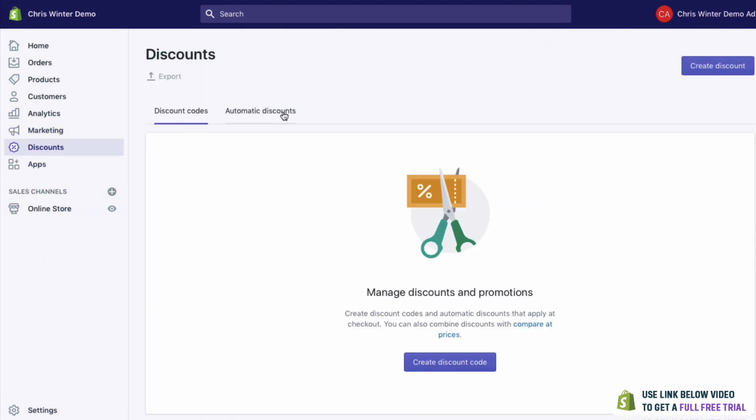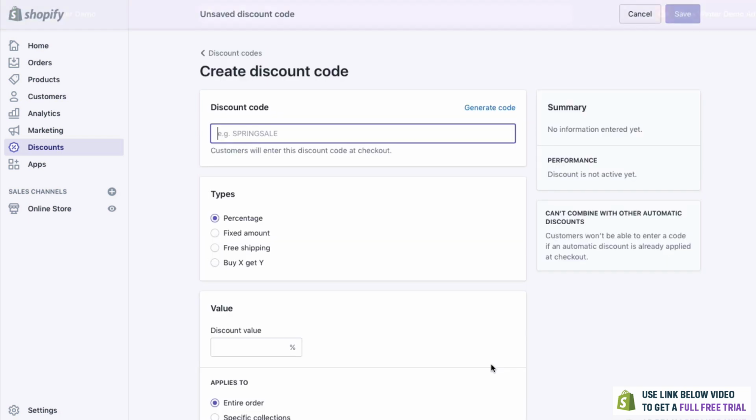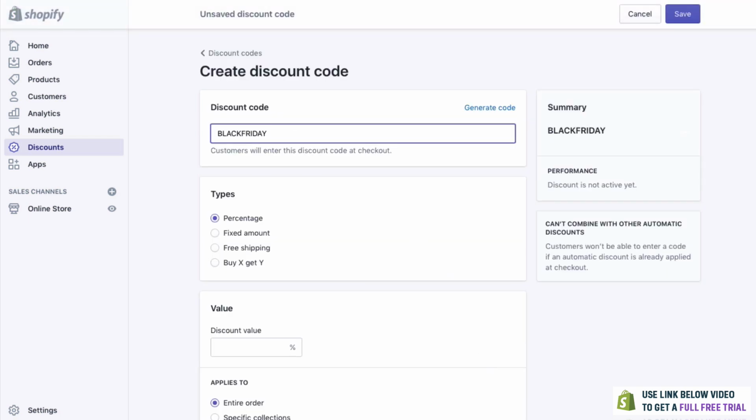You can add discounts as well. Let's create a discount code. So essentially, a discount code would be something like maybe you have Black Friday coming up or a Christmas sale. You can give a discount code out and people can get a discount. So to do this, we create a discount code. I'm going to call this one Black Friday. That's a pretty big one.